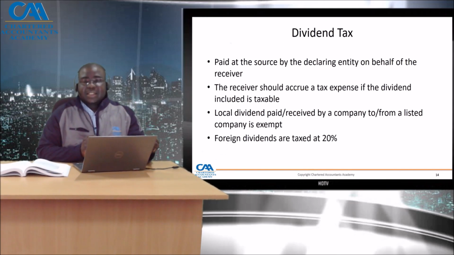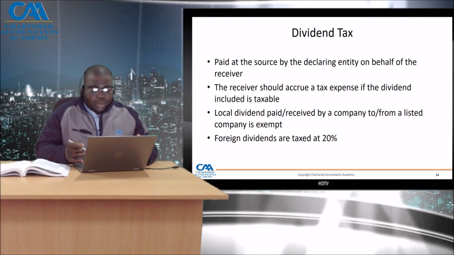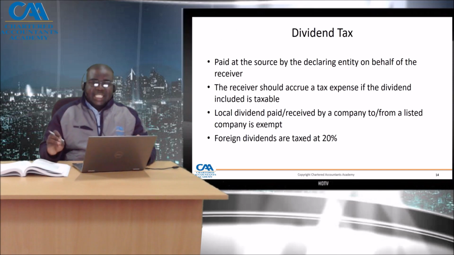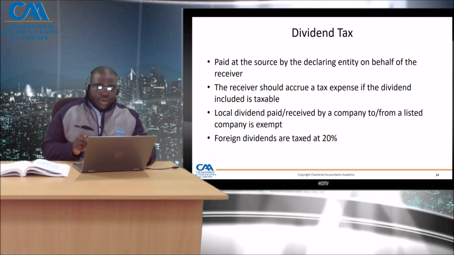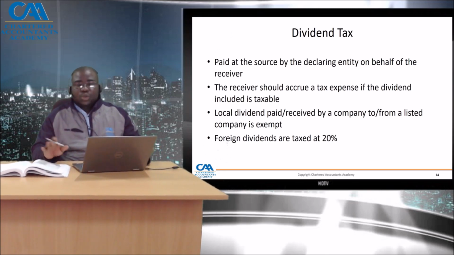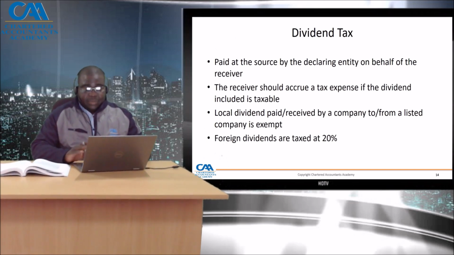receiver of the dividend. Whilst the tax may be paid as a withholding tax by the payer, the entity that is paying the dividend, that is only a process of administration. So it's paid at the source by the declaring entity on behalf of the receiver. The receiver should create a tax expense if the dividend is included as taxable. Local dividends received by a company from a listed company are exempt, and foreign dividends are taxed at 20%.